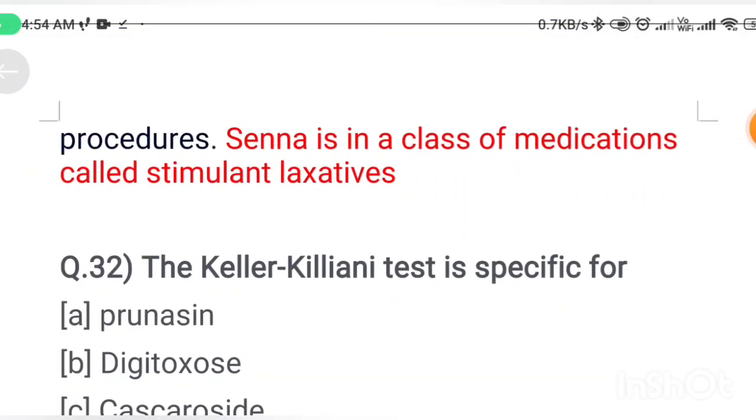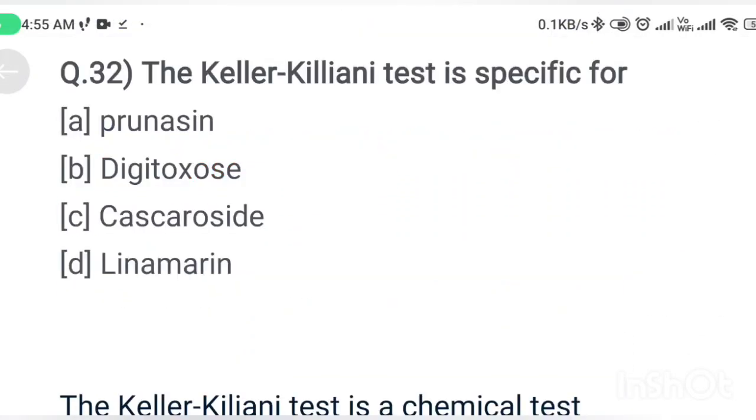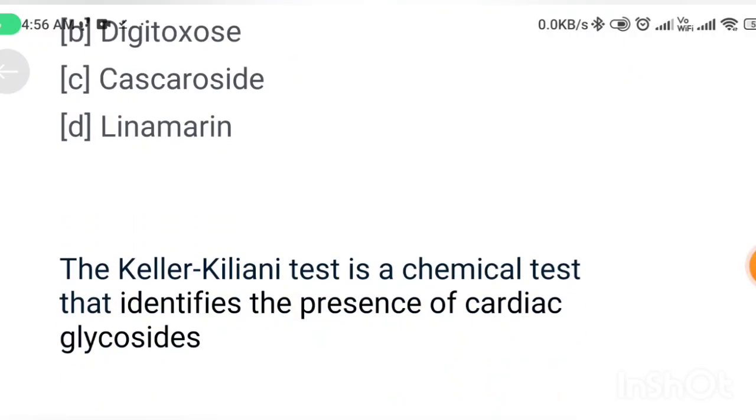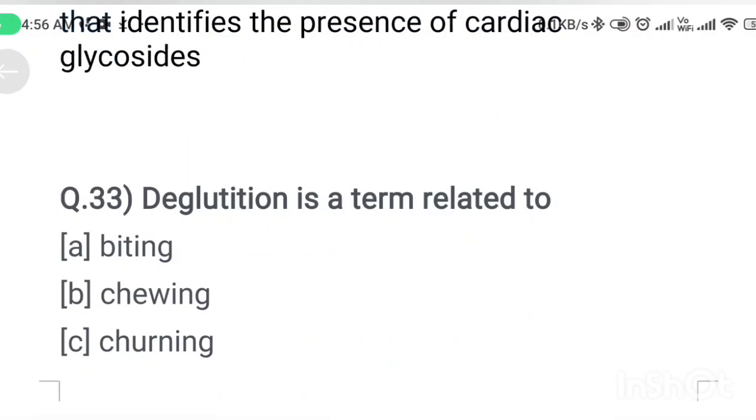Next question. The Keller-Kiliani test is specific for option A, bromelain. Option B, digitoxose. Option C, cascarosides. Option D, linamarin. Correct answer is option B, digitoxose. Digitoxose is a sugar, a monosaccharide subunit of digitoxin, a cardiac glycoside. And the Keller-Kiliani test is a chemical test that identifies the presence of cardiac glycosides.